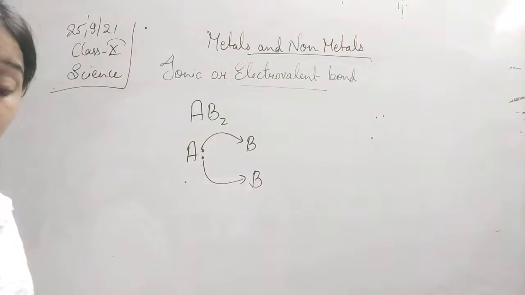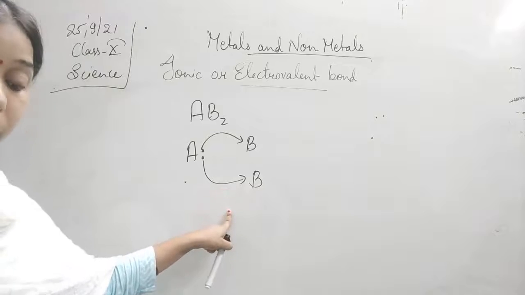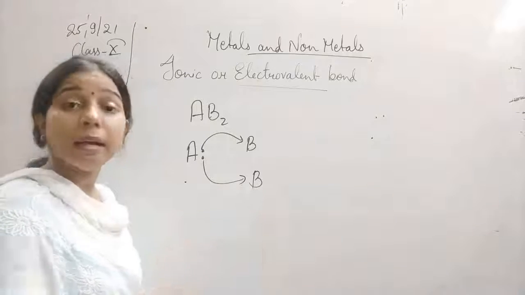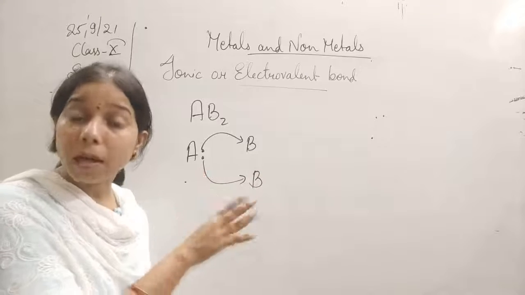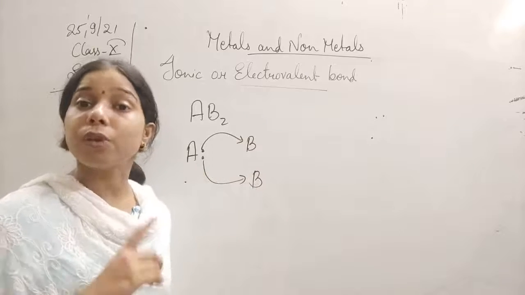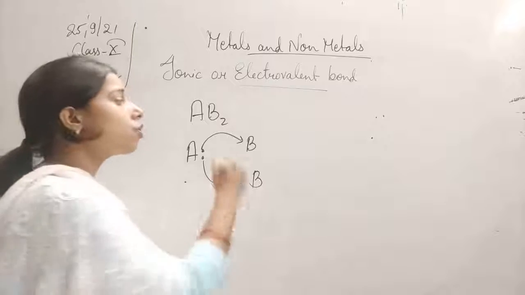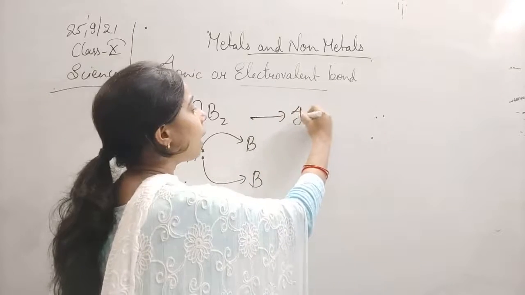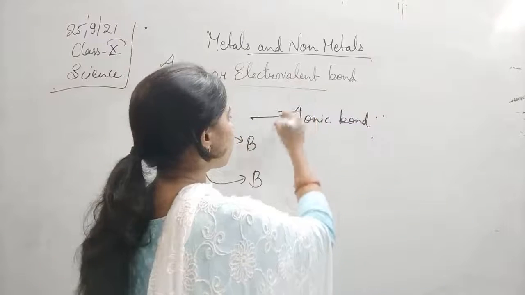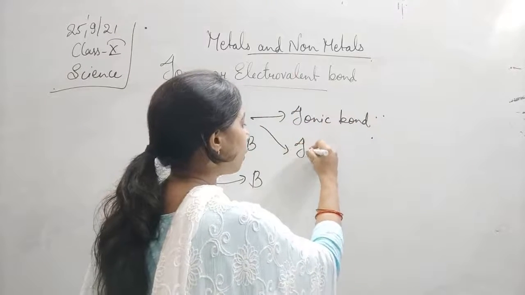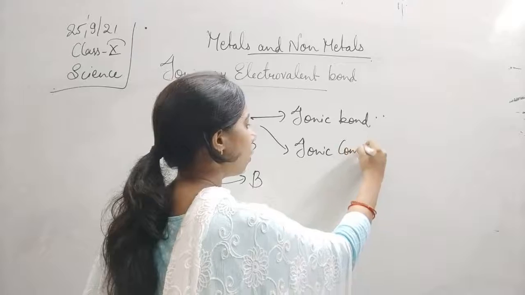What is the nature of the bond of AB2, and write any three properties? You know that A has given to B, but B has not given, which means there is no sharing, but there is a transfer of the electron. So such a bonding is the ionic bond, and the compound is an ionic compound.